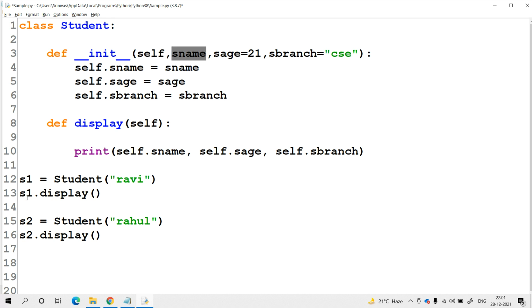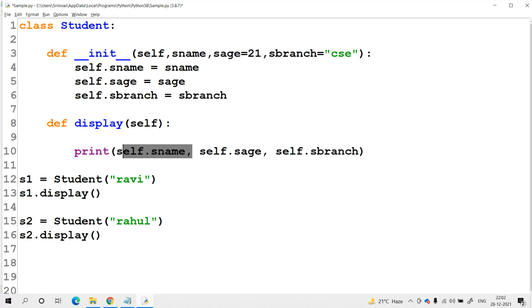In a similar format, while displaying the first object data, you will get the first student name. With the help of the display method, with the help of the first object, you can print s name as well as s age and s branch. The s name is Ravi, s age is 21, why? Because the default value is available, and the s branch is CSC.